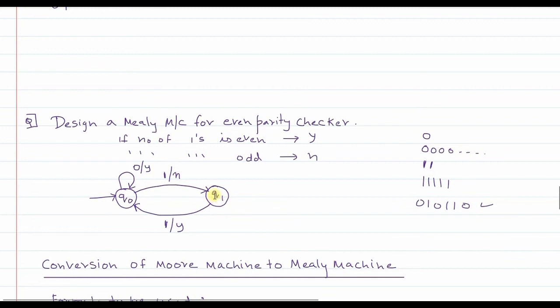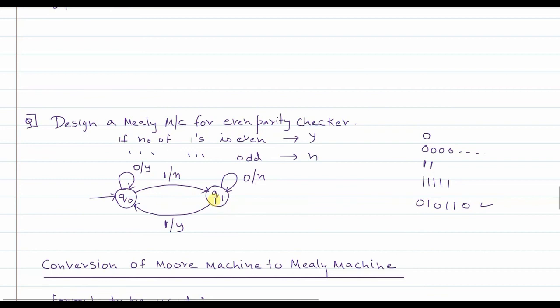Then in Q1, what happens when 0 is encountered? In Q1, when a 0 is encountered, the output will be no, because so far, if you see this string, how many 1s have been encountered? An odd number of 1s. You will always come from Q0 to Q1 on an odd number of 1s.